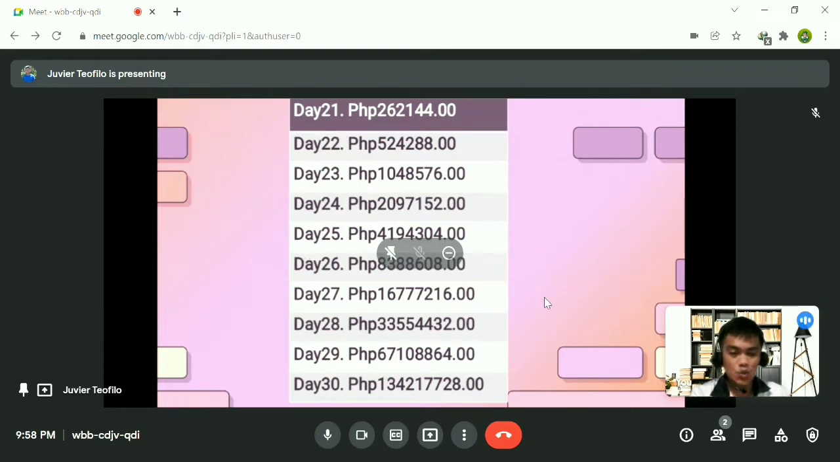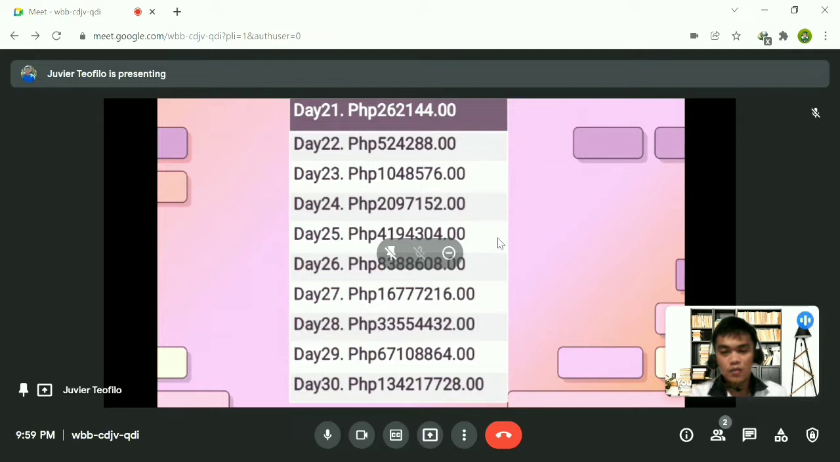So for those students that chose 1 million on the 30th day, they can change their mind and choose the 25 centavos that doubled, because on the 30th day they would become a billionaire. We have 13 billion, 4 million, 217,728 pesos on the 30th day, starting with 25 centavos. So there's a magic there.